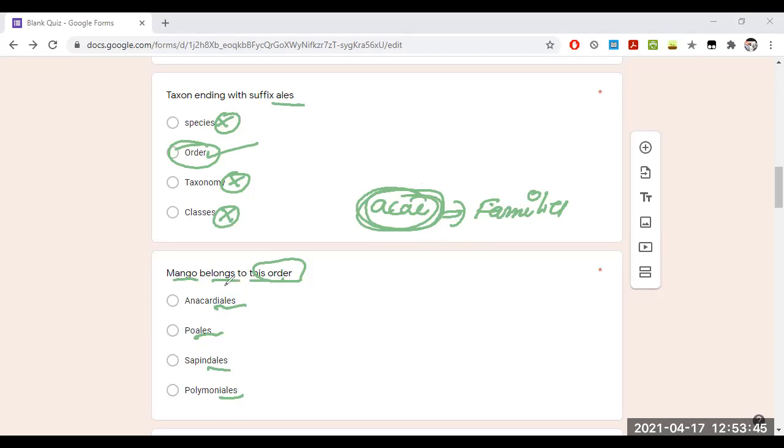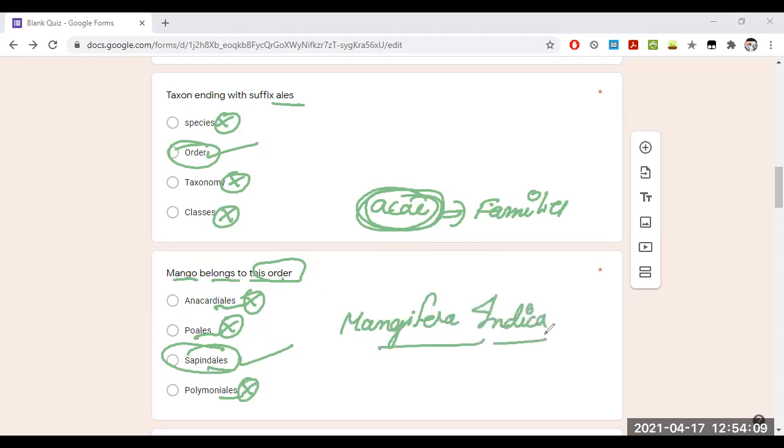And coming to the next question, mango belongs to this order, that is the Sapindales. In this case, the direct answer is Sapindales. It is neither Poales, neither Anacardiaceae, neither Polymoniales. They belong to different taxa. We already know the genus and species name also, that is Mangifera indica, where Mangifera is the genus and the species name is indica. This example is given very heavily in your textbook, so try to concentrate on this one.